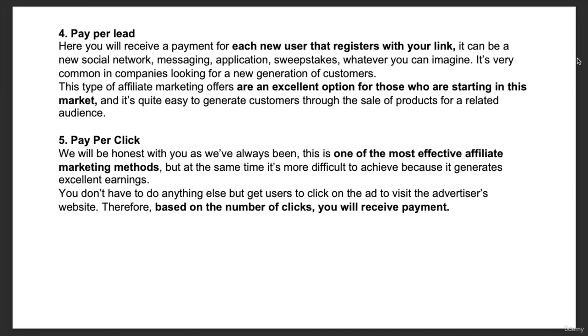The last but not the least is pay per click. We will be honest with you, as we've always been, this is one of the most effective affiliate marketing methods. But at the same time, it's more difficult to achieve, because it generates excellent earnings. You don't have to do anything else but get users to click on the ad to visit the advertiser's website. Therefore, based on the number of clicks, you will receive payments.